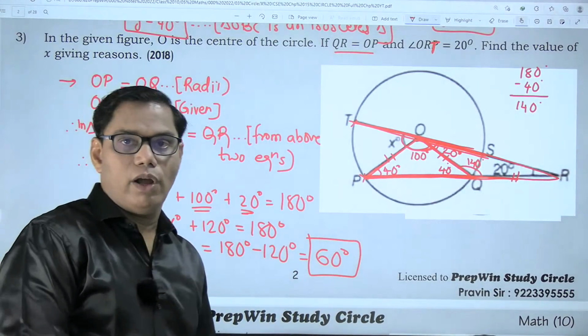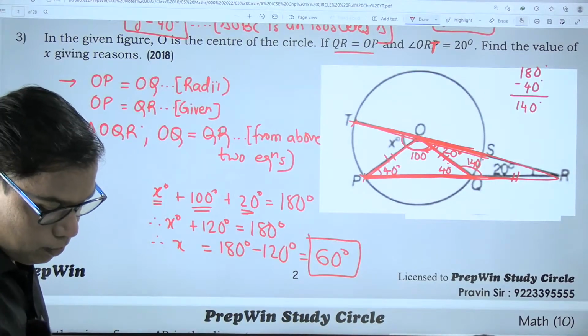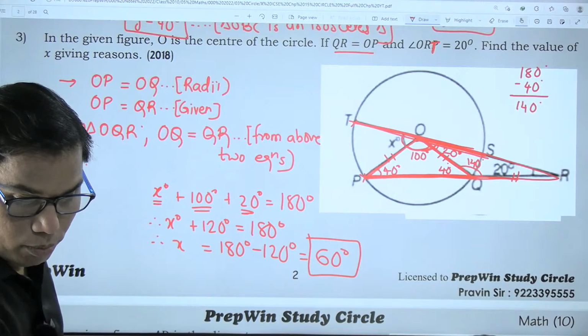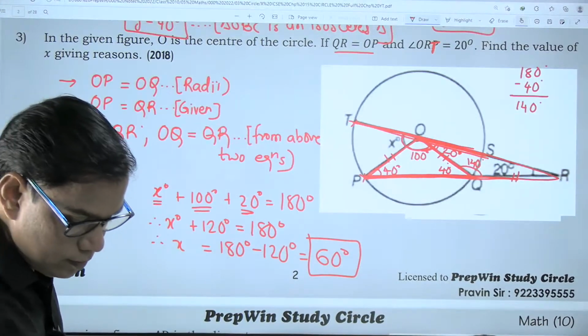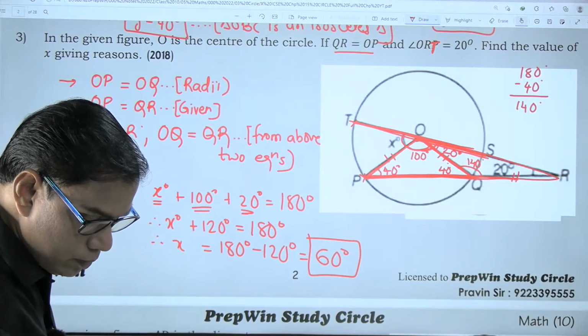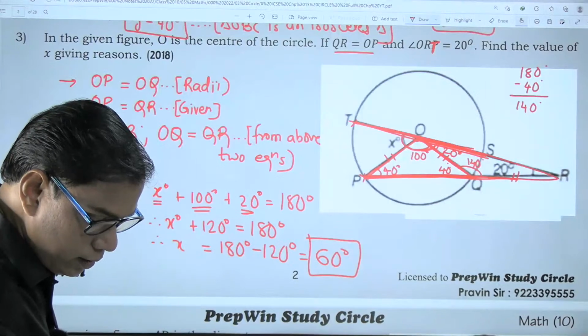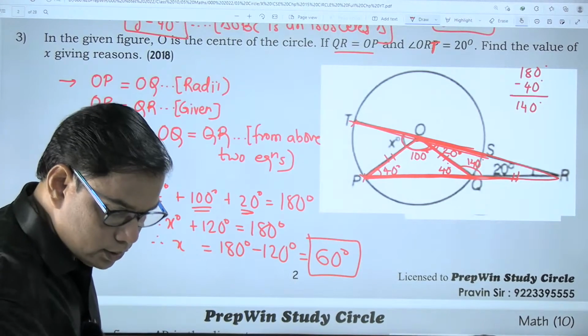But there is another way also to solve this. Just let me know, have you understood this? Please write in the comment box, have you understood this? I don't know what the problem is, I cannot see any comment. Please type some comment. Is there any problem with the comment box? I could not see any comment, it's showing blank. Okay, yes, now I could see it.